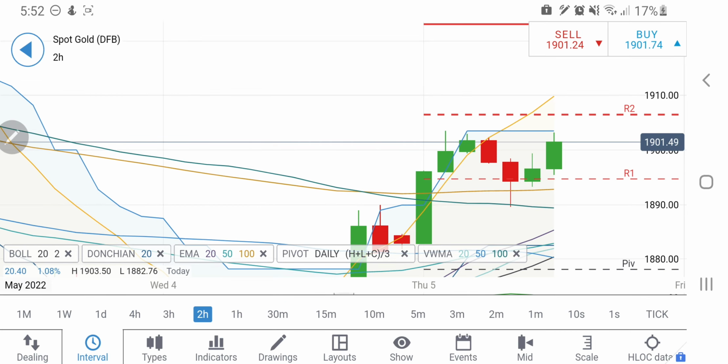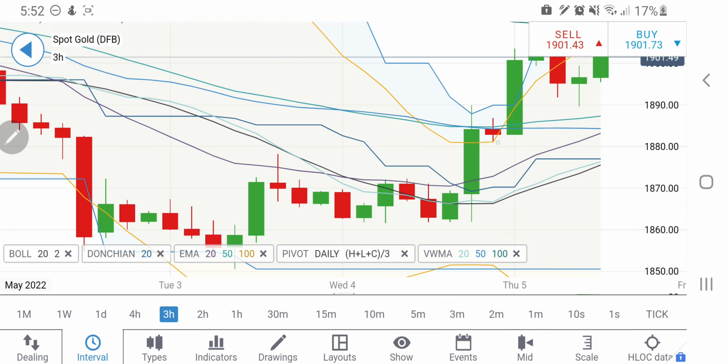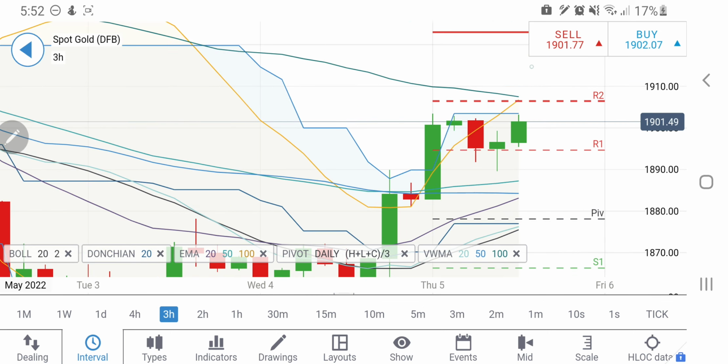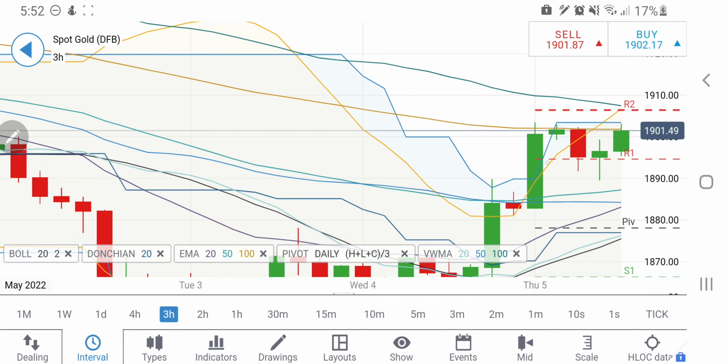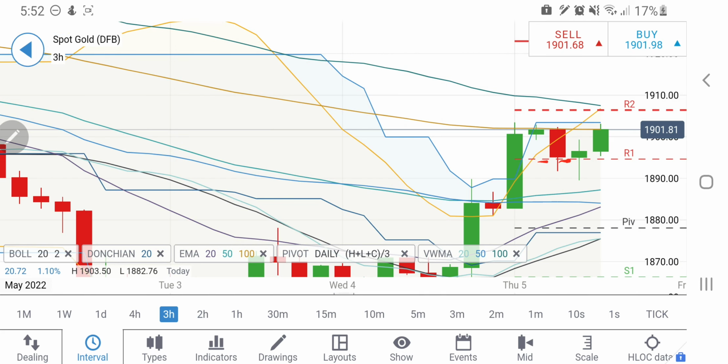Let's have a look at the 3 hour charts now. On the 3 hour charts, you will find that similarly here is the support, and with this 1895 is supported. It is trying to rise, however there is clear cut resistance at around 1903, 1904 levels. If it breaks 1905, go long there. Probably the next target 1908, 1910 and beyond that we may see it flying.